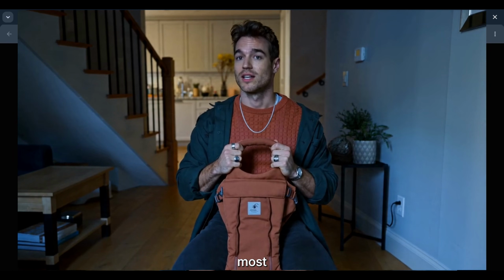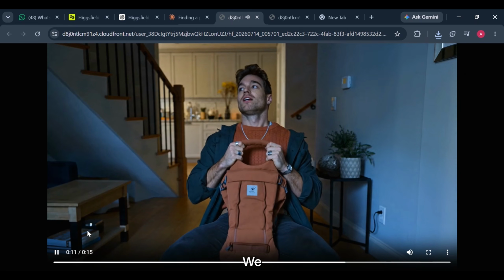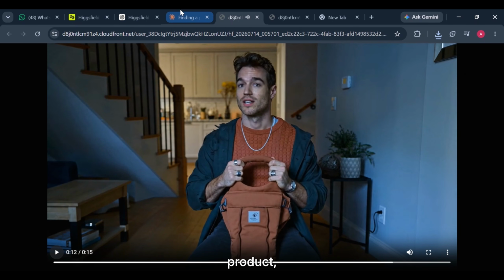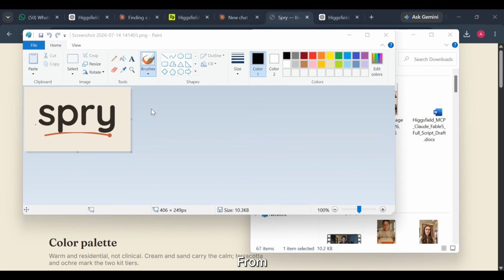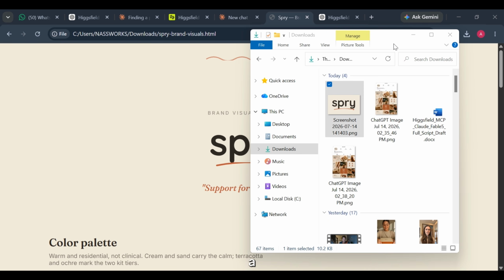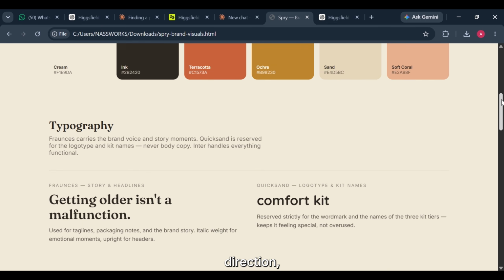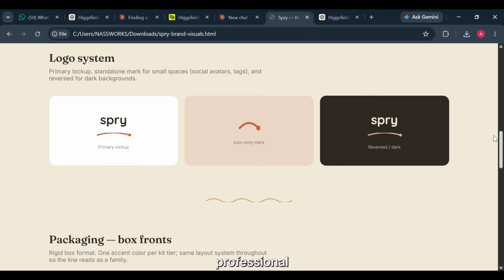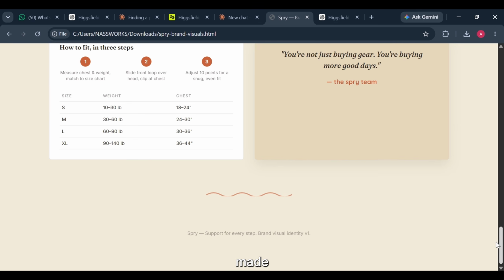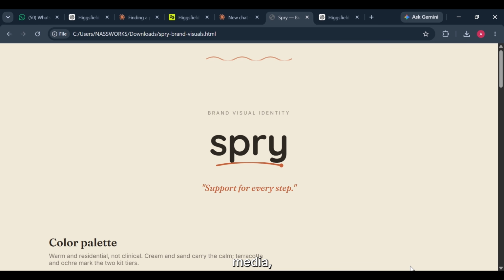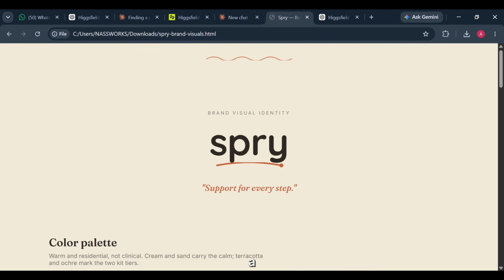At this point, most people would probably call it a day. So, let's look at what we actually accomplished today. We started with absolutely nothing, no product, no identity, no direction, just an idea, and a blank screen. From there, we researched the market, found a product worth building, developed a complete brand identity, worked through the creative direction, built a visual concept, generated professional product photography, created lifestyle imagery, produced cinematic commercials, made UGC-style content, planned social media, developed advertising ideas, and explored launch strategies, all inside a single workflow.